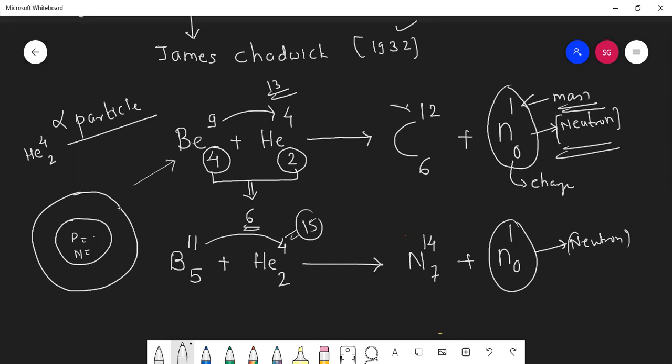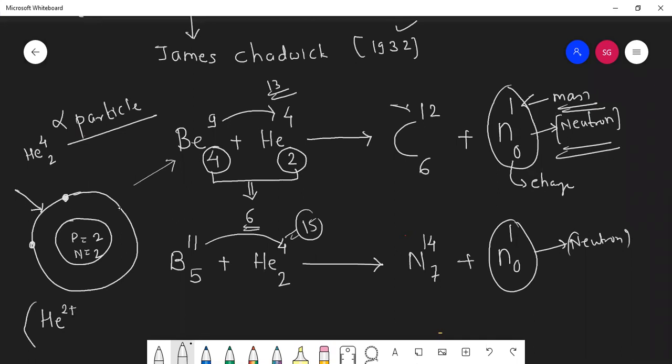And how many electrons? 2. Very nice, because protons are equal to electrons. Now tell me, students, if I remove these 2 electrons, what will be the charge on helium? +2. Yes, very good.